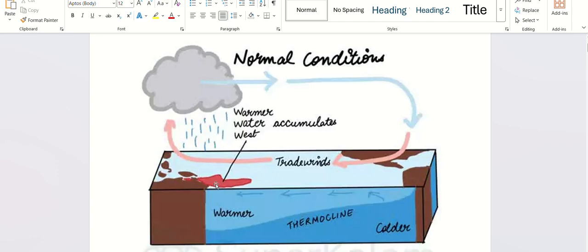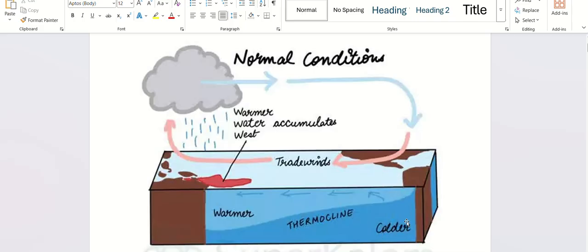You can see the warm water in red. Over a period of 1-2 months, this warm water moves towards the western side of the Pacific, and underneath, the cold water comes up in the eastern side. That is called upwelling.